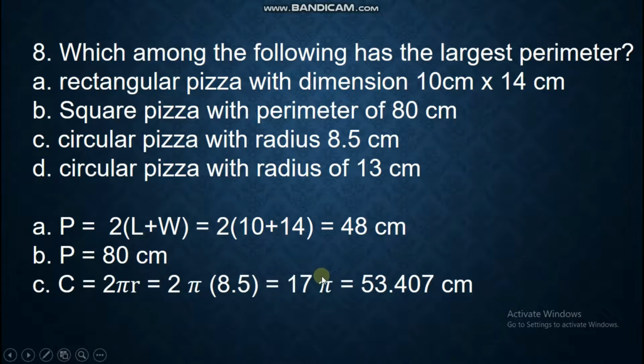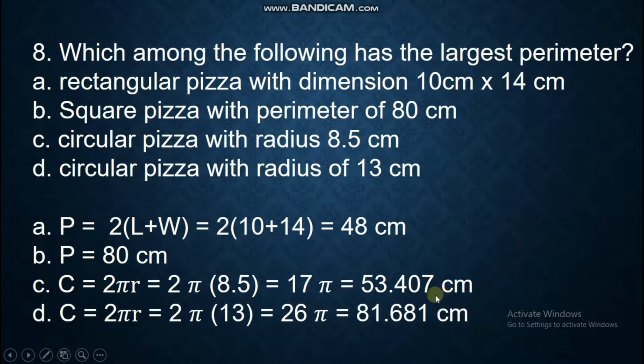C. The perimeter of a circle is the circumference. So we have here 2 pi r. So 2 times pi times 8.5 as the radius, you will have 17 pi, approximately 53.407 centimeters. And for letter D, it's still a circular pizza.